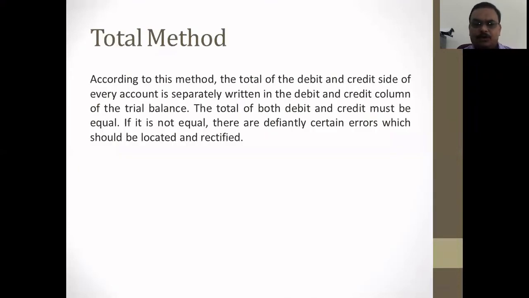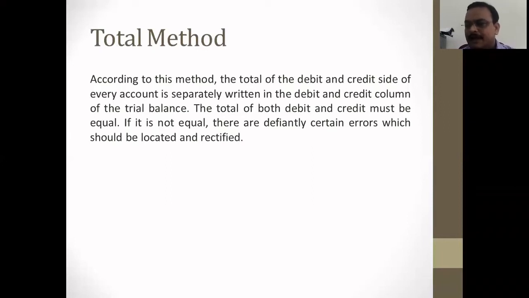At the time of preparing by the total method, according to this method, the total of debit and credit of every account is separately written in the debit and credit columns of the trial balance. The total of both debit and credit must be equal. If we use the total balance of the ledger in the preparation of the trial balance, we use all the debit and credit totals of the ledger, and after that we prepare a trial balance. And if it is not equal, there are definitely certain errors which should be located and rectified.